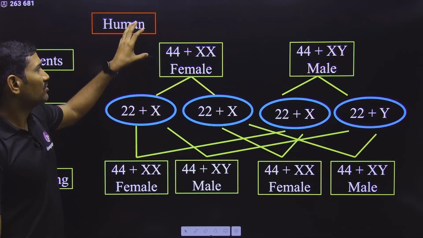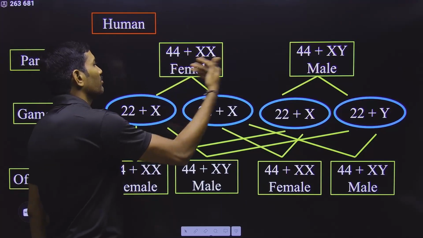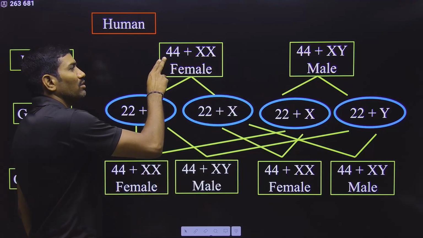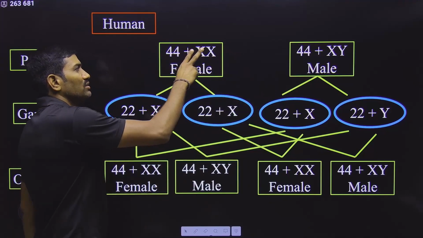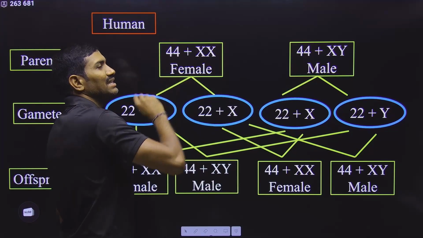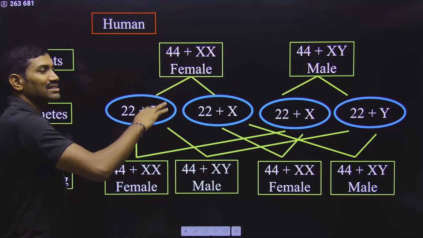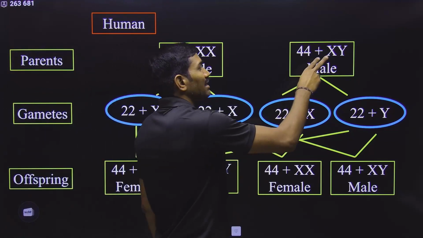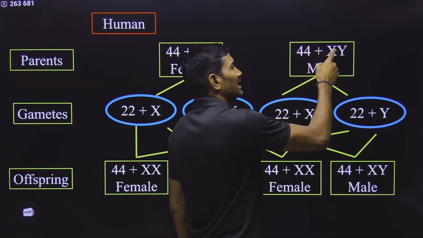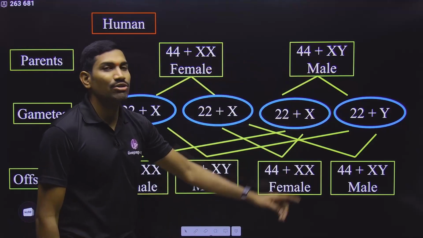Here, with respect to humans, a total of 46 chromosomes are present in both male and female. Out of these, 44 are autosomes and two are sex chromosomes. In the female, both the sex chromosomes are the same, so the female will produce the same type of gametes. That's why females are homogametic. Males have two different sex chromosomes, X and Y, and that's why they produce two different types of gametes. That's why they are heterogametic.